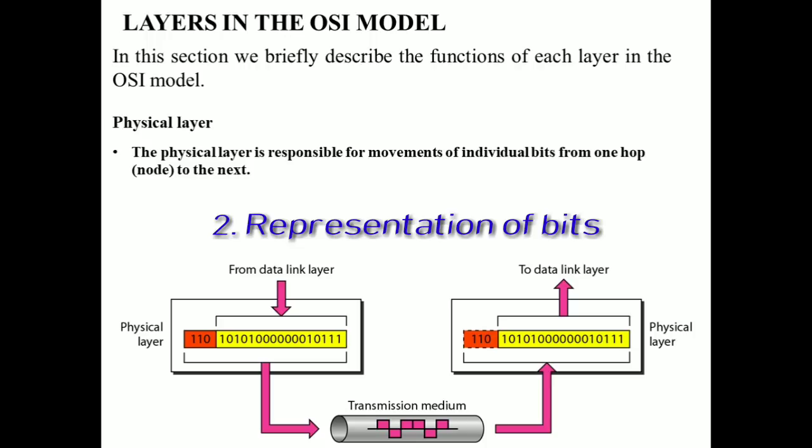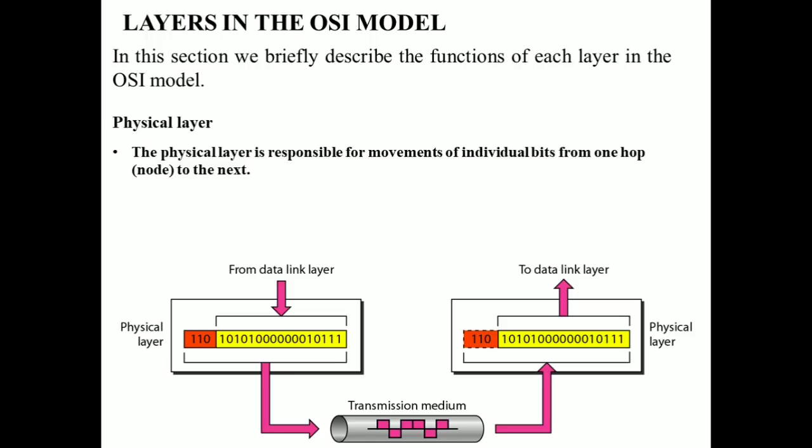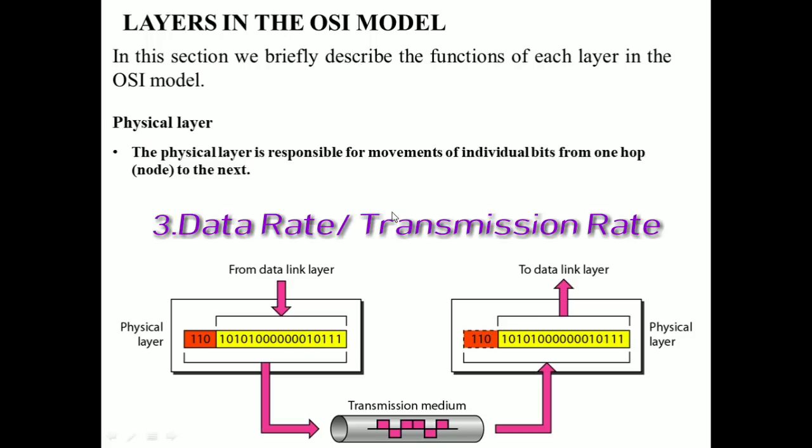To be transmitted, these bits must be encoded into signals, which are electrical signals or optical signals. So the physical layer defines the type of representation, that is how these zeros and ones are changed into the signals.